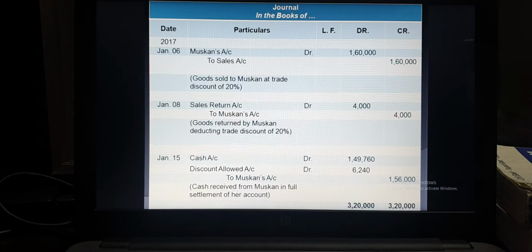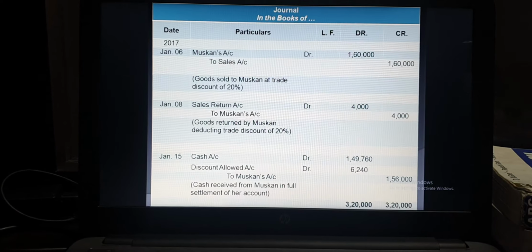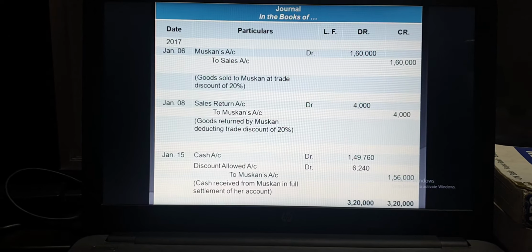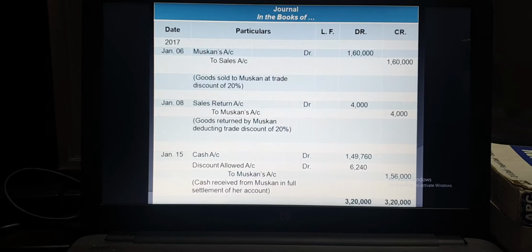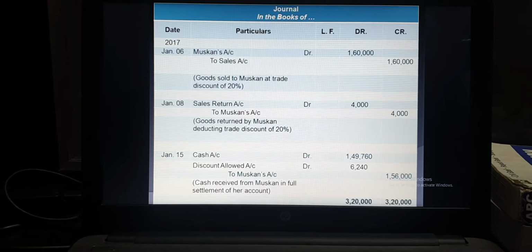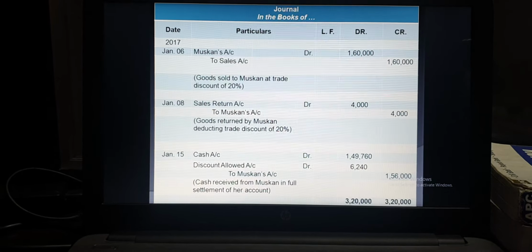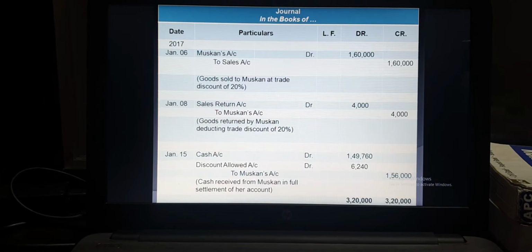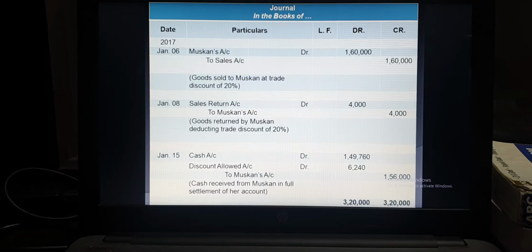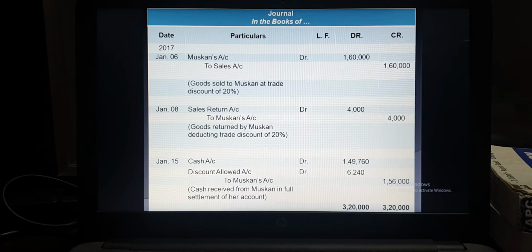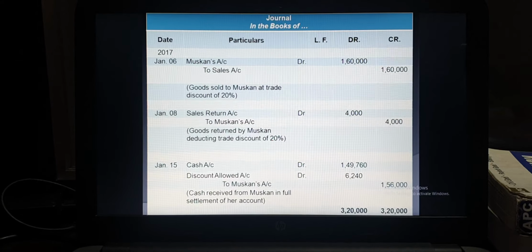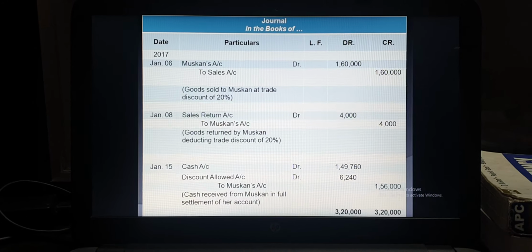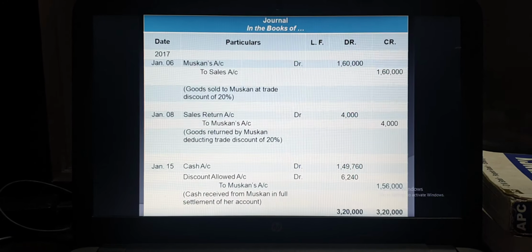And we are allowing the discount, that's why discount allowed will be debited. And the rest of what cash is coming into the business will be debited. And the total amount will be credited to the Muskan account. So the first entry is related to sales after trade discount, and the second is related to sales return after trade discount. The difference of the first and second entry is the net amount which we have to receive from Muskan. On that amount we allowed the cash discount of 4%, that is 6,240. Finally, the amount we are receiving from Muskan is 1,49,760. And the total of debit and credit side is always equal, 3,20,000 and 3,20,000.